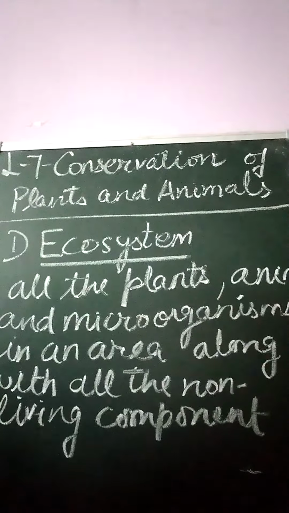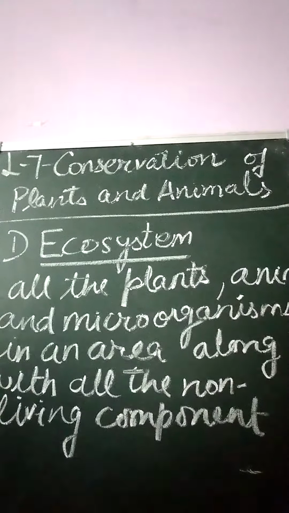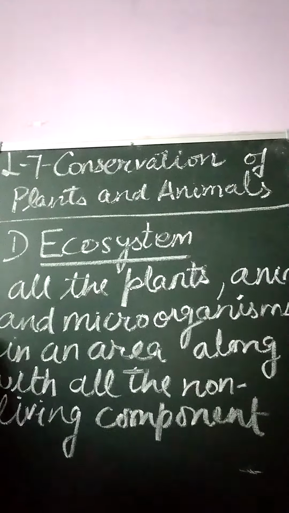An example of an ecosystem is the pond ecosystem. In a pond there are fishes, living things, plants, and moreover there is water, sand, silt, and microorganisms also. So we can say it is a pond ecosystem, right? So an ecosystem is the interrelationship between the living things and the non-living things of a particular area.